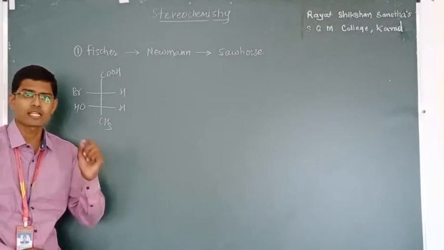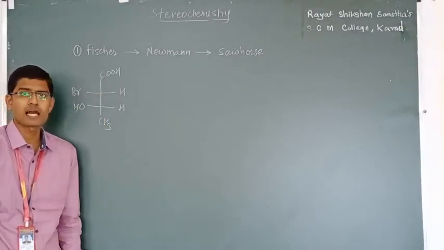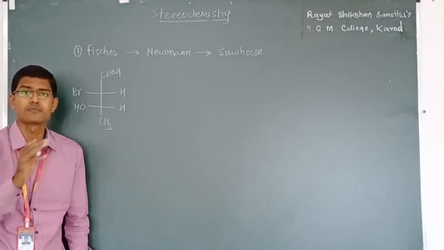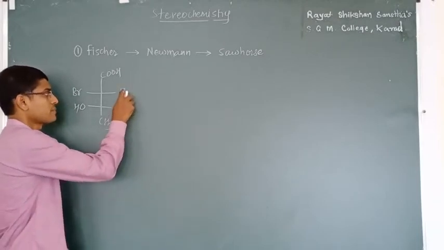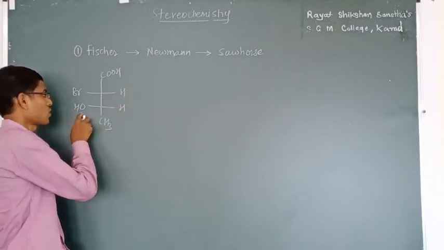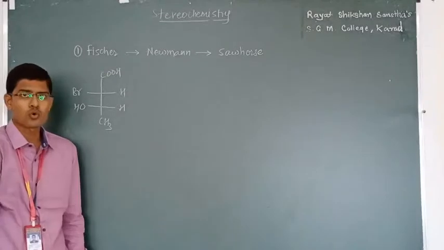Always remember the trick: the Fischer projection formula is in eclipsed form. Eclipsed form means this hydrogen is perfectly behind this hydrogen, this OH is behind this bromine, this CH3 is behind COOH.